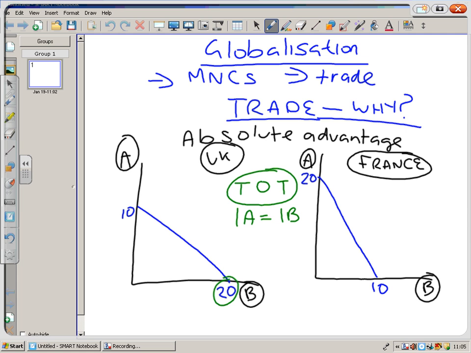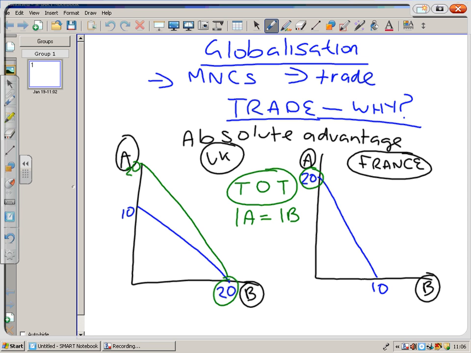Let's look at France first of all. France should specialise in making 20A. So UK makes 20B, France makes 20A. If the UK wanted to, they could exchange their 20B for 20A from France.